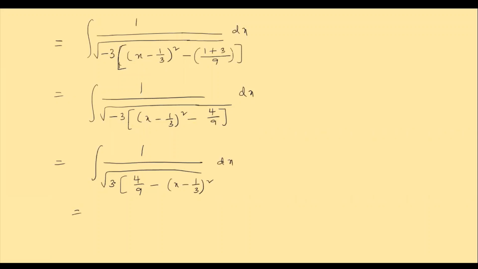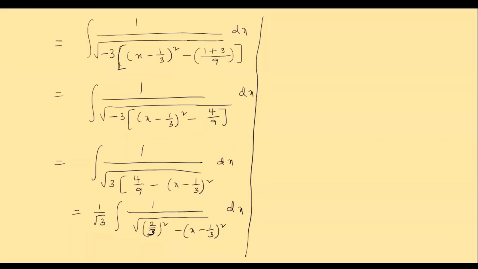So why am I doing like this? Now I can send this 1 by root 3 outside as a constant. 1 by root 3 I am sending outside. 1 by under root of 4 by 9 I can write as 2 by 3 whole square, minus x minus 1 by 3 whole square into dx. Clear? Now it is in which form? Under root of. It is in the form of 1 by root 3 into integral of 1 by.